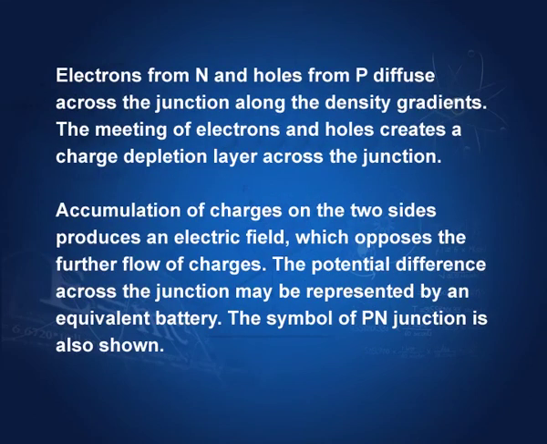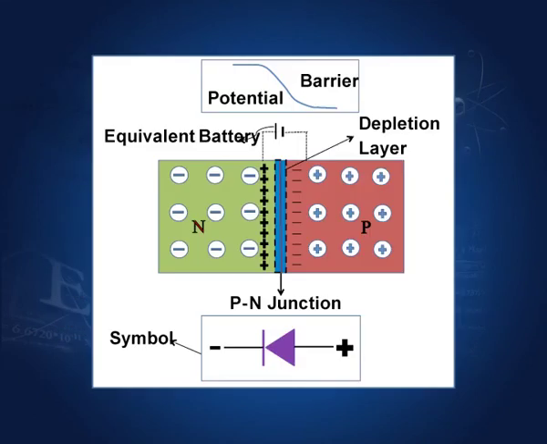So, electrons from n, holes from p. Here is n type, here is p type. Here the density of holes is high, here the density of electrons is high. Therefore, the electron density gradient is like this, and the electrons move from high density to lower density. Similarly, holes, here density is higher than here, therefore, they move in the opposite direction. So, electrons move like this in this picture and holes move like this.